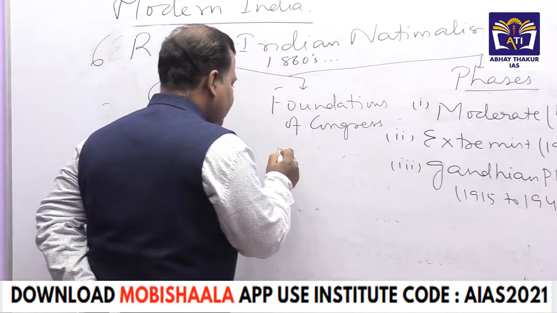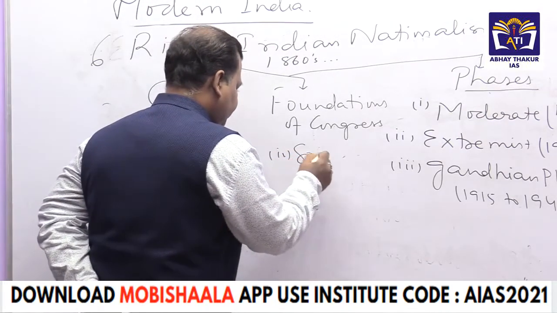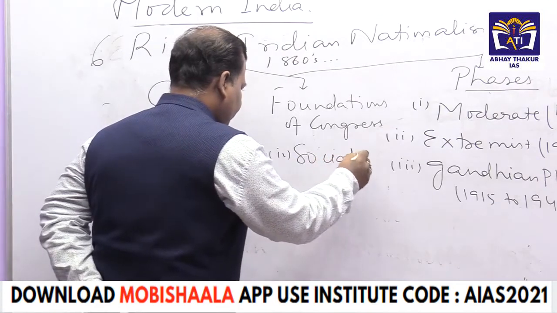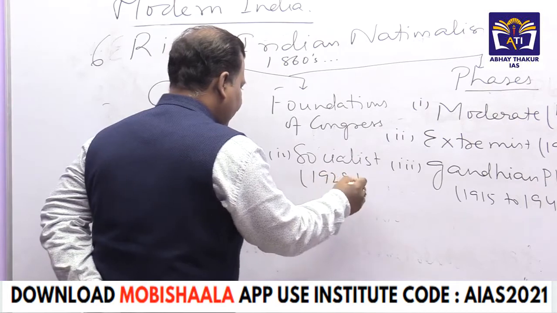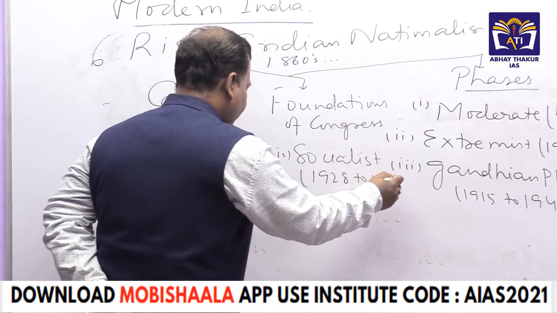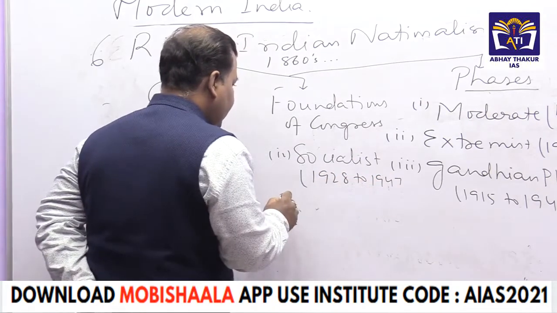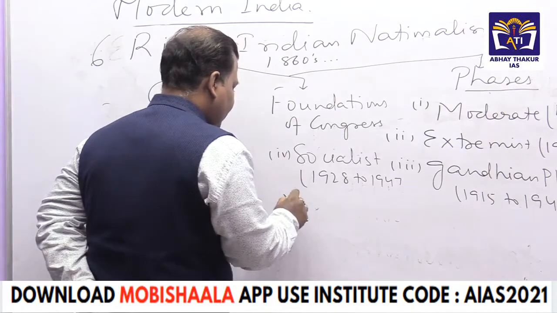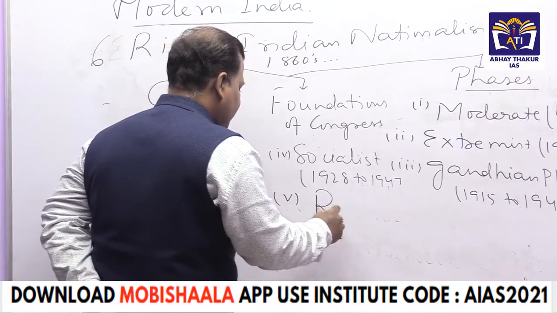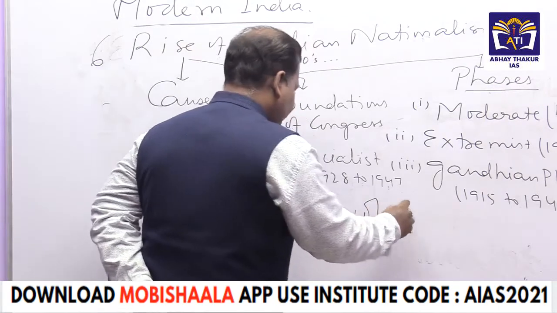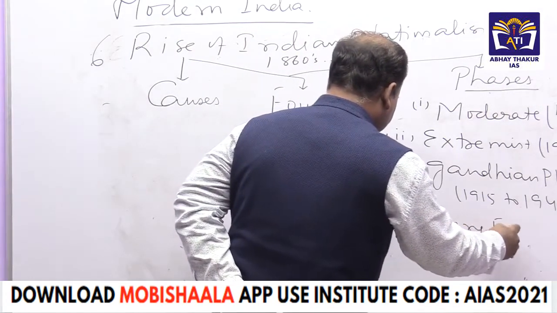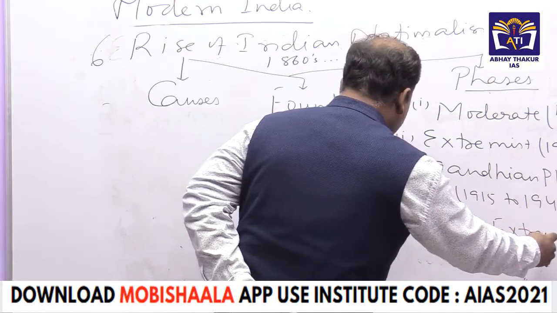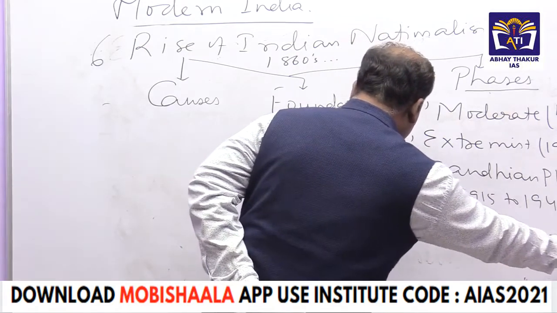Then the socialist phase, that we have to see from 1928 to 1947. Then we have to see the revolutionary extremism, both the first phase and the second phase.